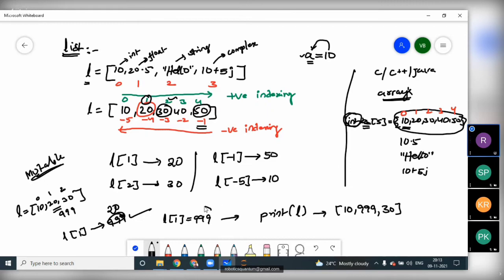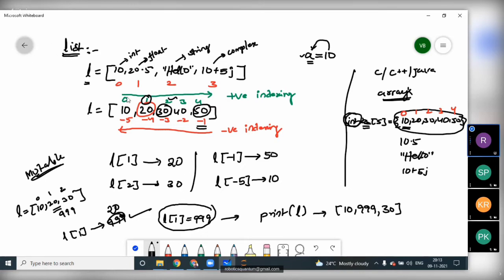So here what we are doing is changing the value 20 and replacing it with 999. That means we are modifying the values of the list. The concept of modification is called mutability. That means the list is mutable. Once we create it, we can modify the elements of the list. That is mutability, and indexing is allowed.